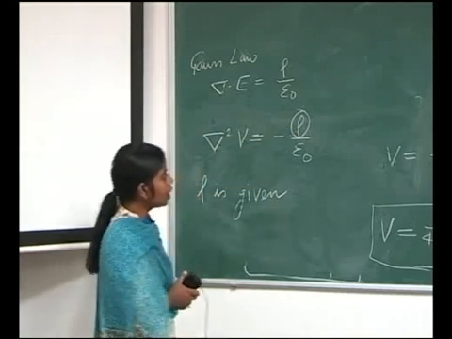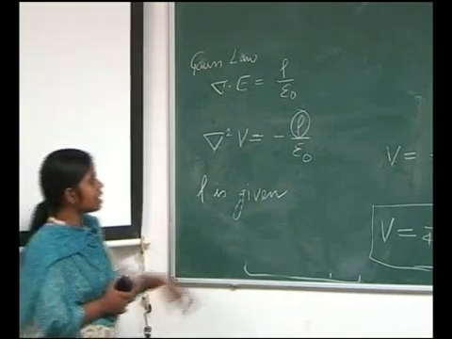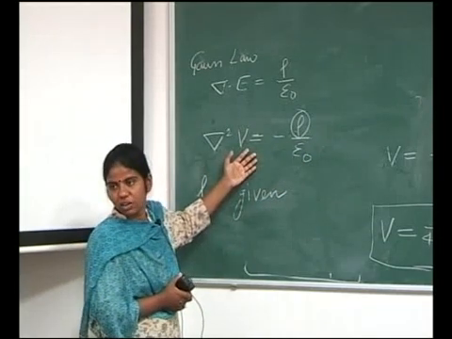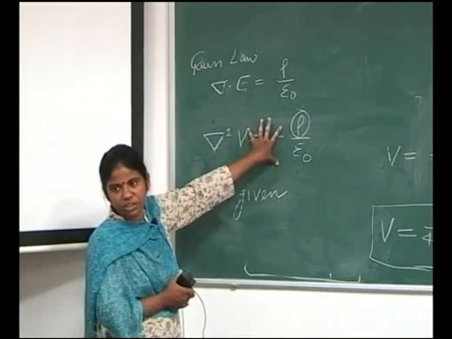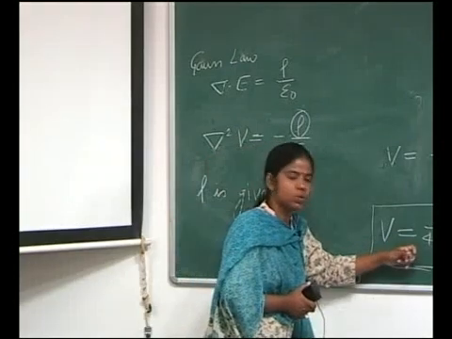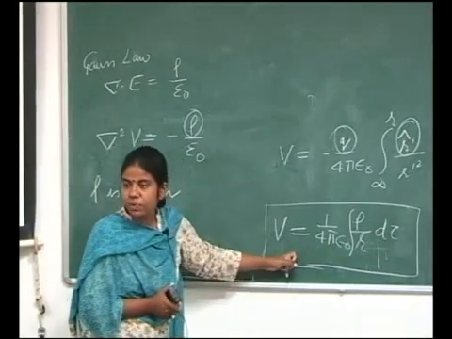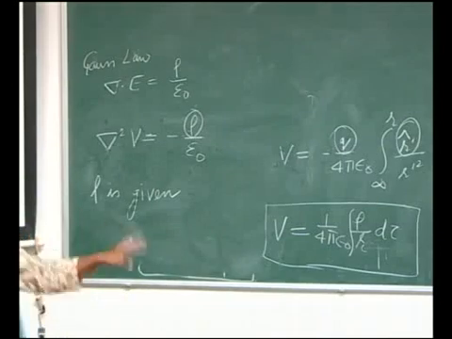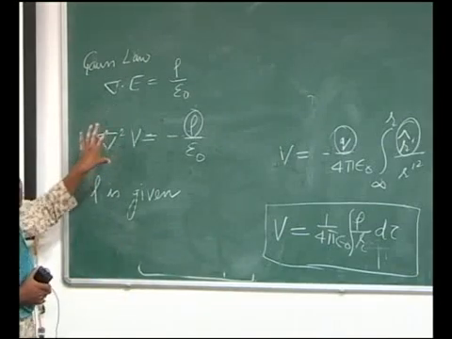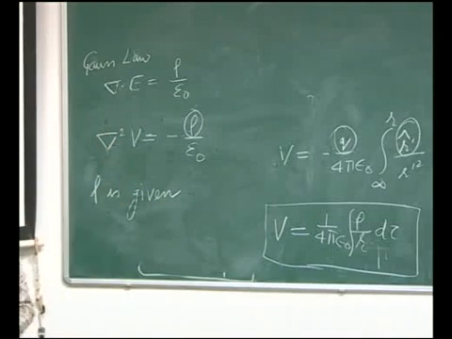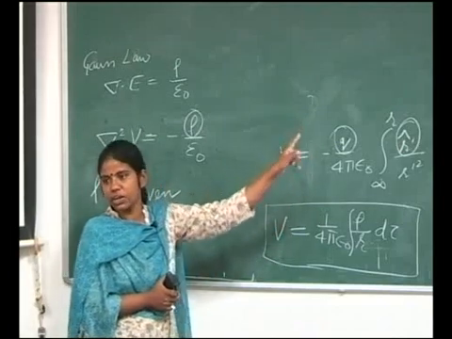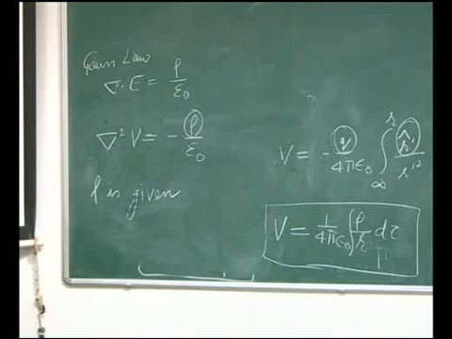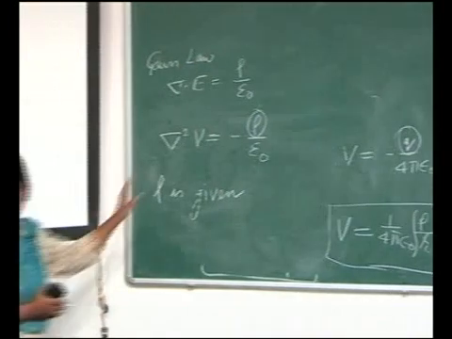The last problem was: if I know rho, how do I calculate V? It is called the inverted solution to Poisson's equation, and that solution is equal to this expression. For solving this Poisson's equation we need to know the boundary conditions, and we got this solution only by using those boundary conditions. There are two boundary conditions here, and we will discuss both in detail in the next lecture. If you have any doubt till now, you may please clarify.